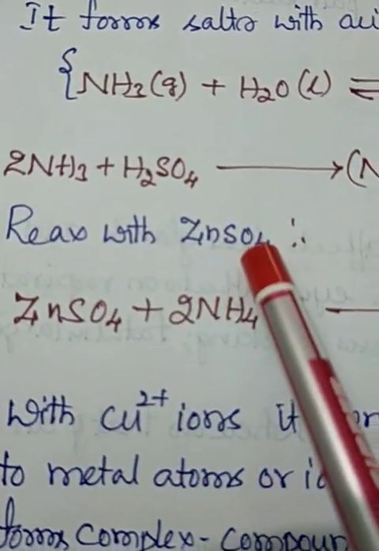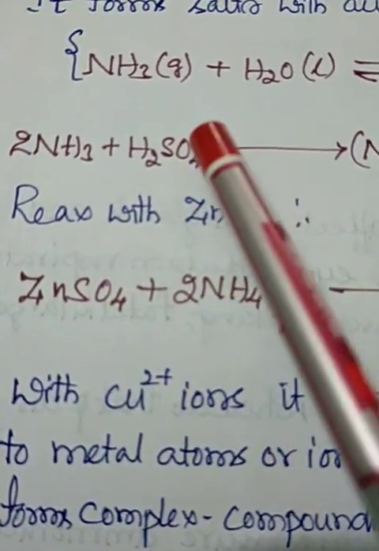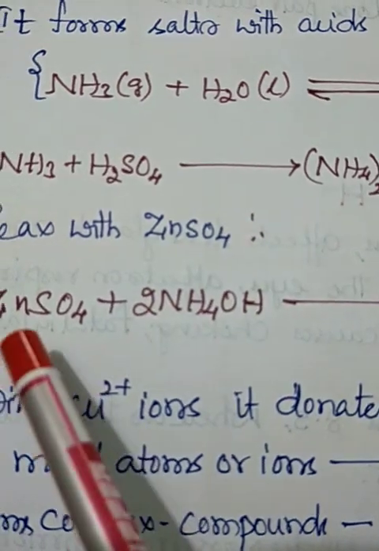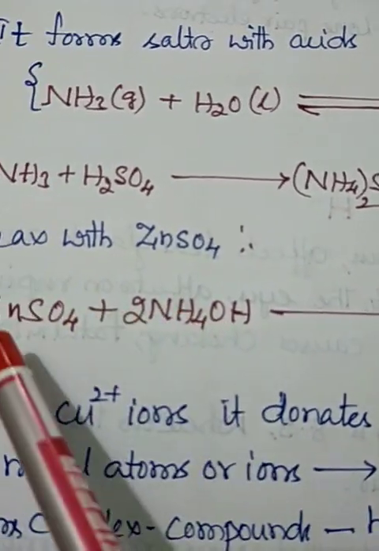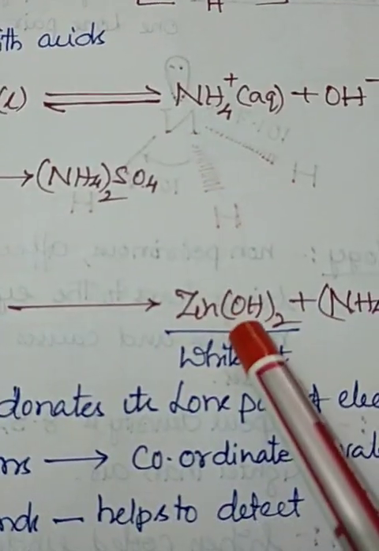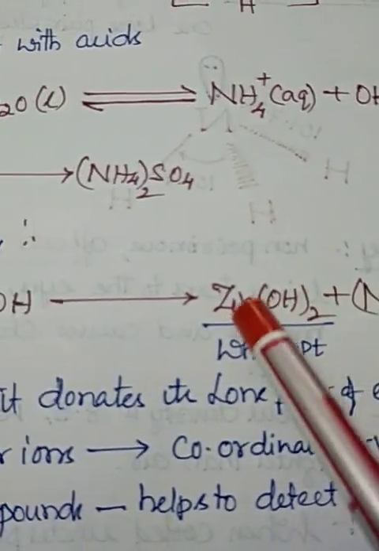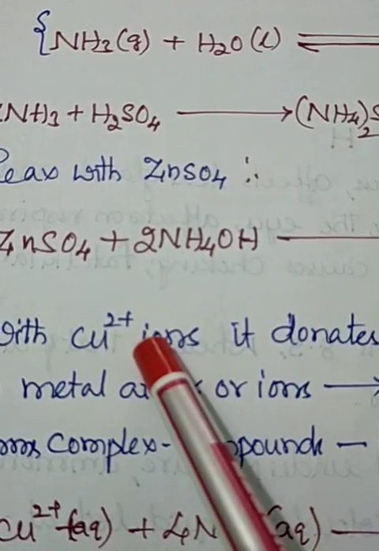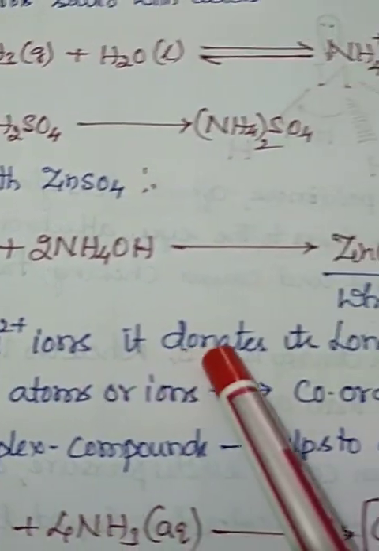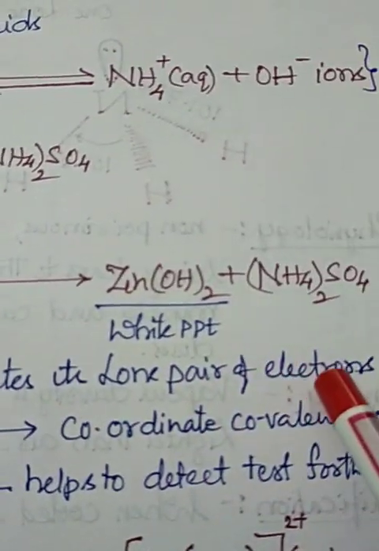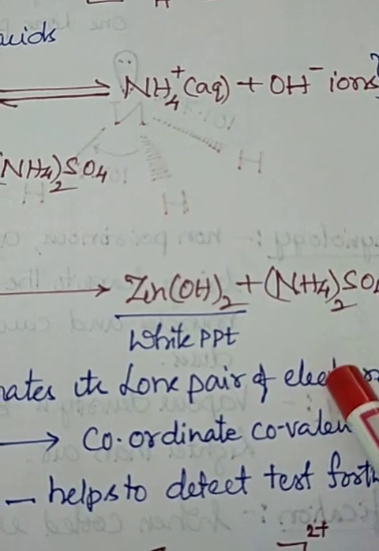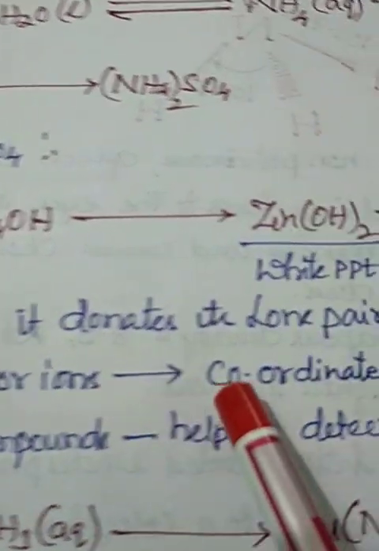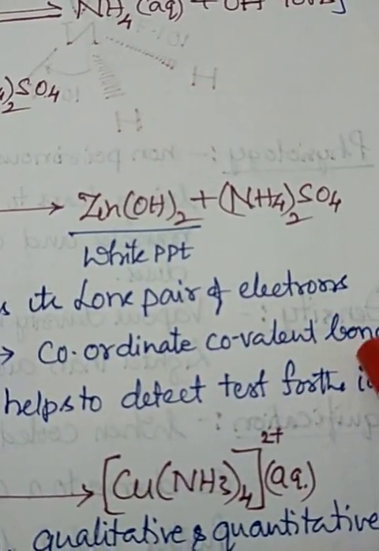Reacts with zinc sulfate. Here is a sulfate, but here is ammonium hydroxide. So ammonium hydroxide plus zinc sulfate forms zinc hydroxide and ammonium sulfate. Zinc hydroxide will be the white precipitate. With copper ions, Cu2+ ions, it donates its lone pair of electrons to metal atoms or ions, and it forms a coordinate covalent bond.